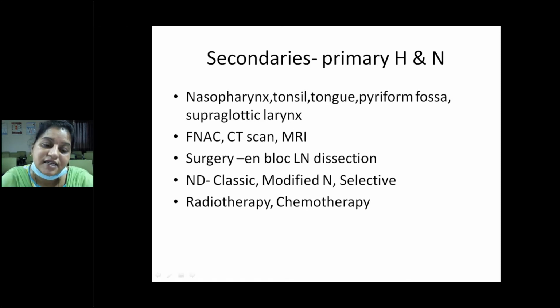There are various types of neck dissection: classic neck dissection, modified neck dissection, and selective neck dissection. In another class we will briefly explain all these types of neck dissections, because at UG level neck dissections are not that important. It is a PG level of discussion. Then radiotherapy and chemotherapy.